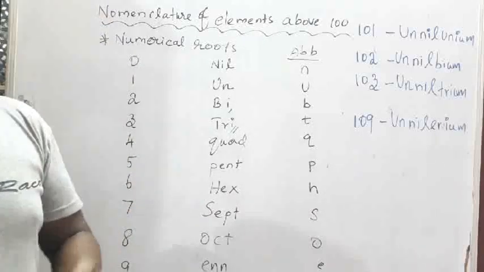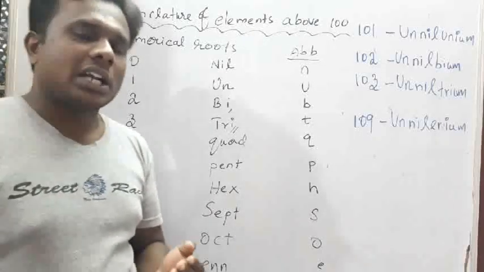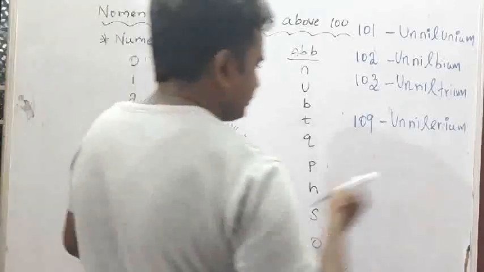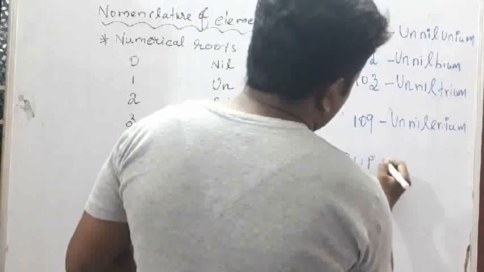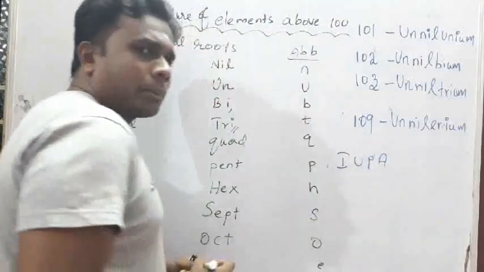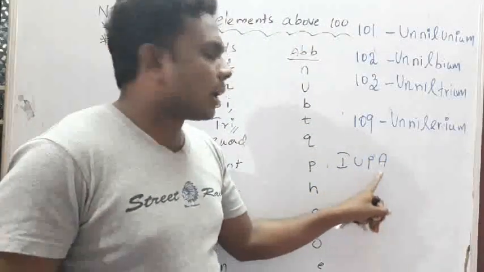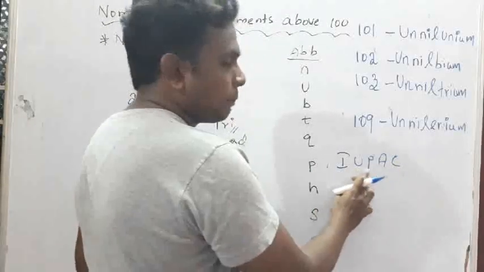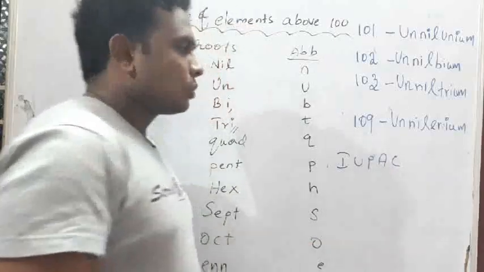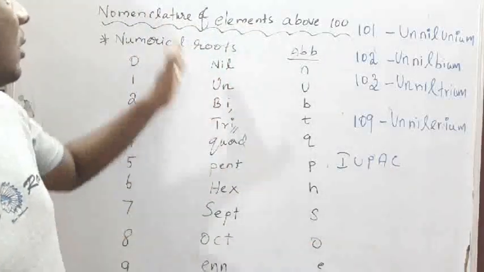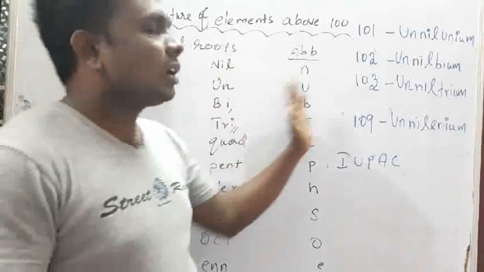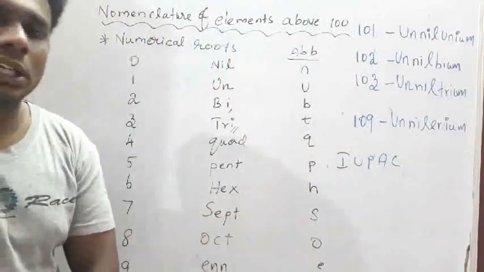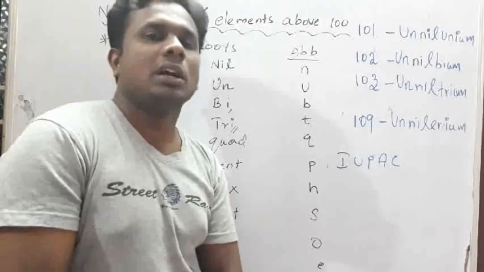That's why IUPAC, International Union of Pure and Applied Chemistry, has suggested the nomenclature above atomic number 100. So this is the way of naming the elements after atomic number 100.